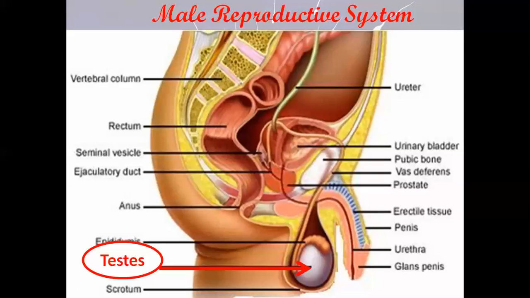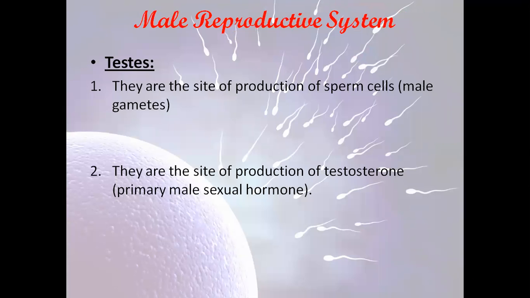So pay attention, we will move step by step through the male reproductive system. First, let's talk about the testes. The testes are the site of the production of the sperm cells. They are the site where the sperm cells are produced, and they give the male gametes. Also, the testes are the site of the production of the primary male sexual hormone, which is called testosterone.